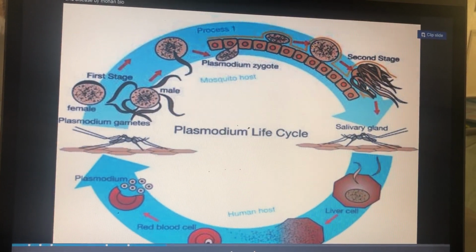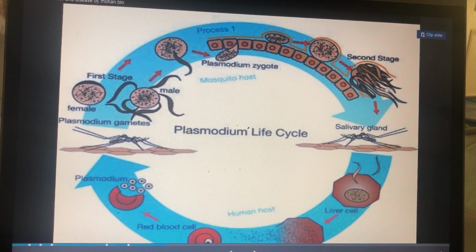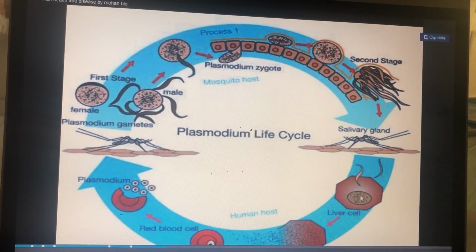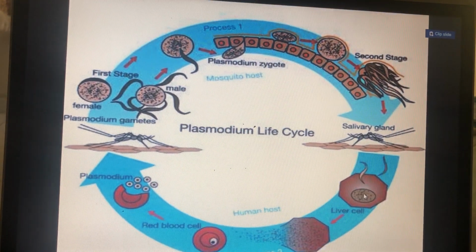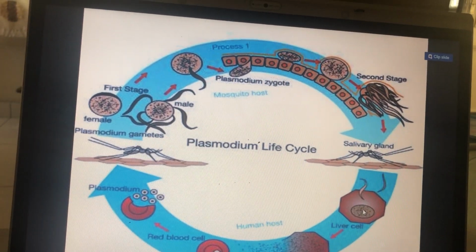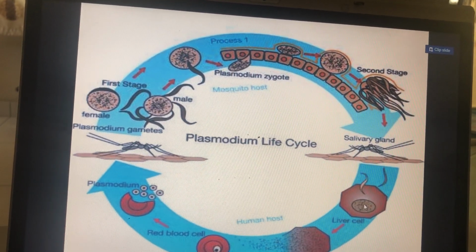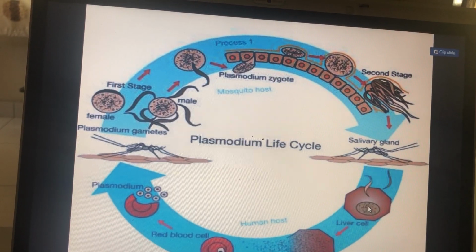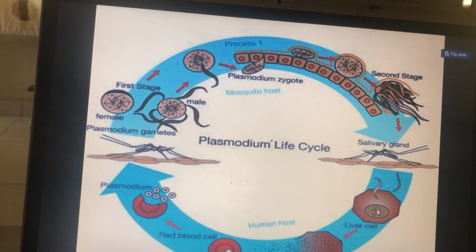When the same mosquito bites another human being, then these sporozoites enter into the human body. Thus Plasmodium completes its life cycle. There are two stages, one is sporozoite and one is gametocyte. Sporozoite in the human host and gametocytes in the mosquito host.